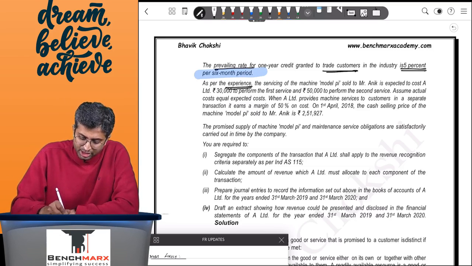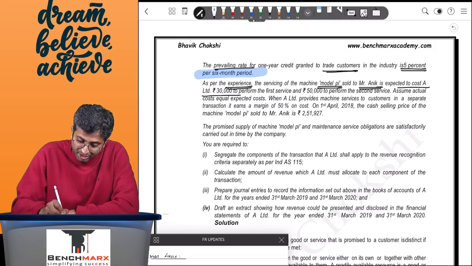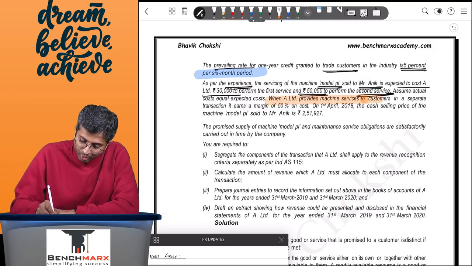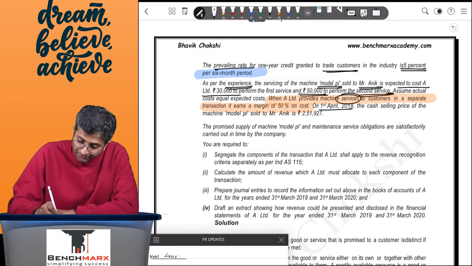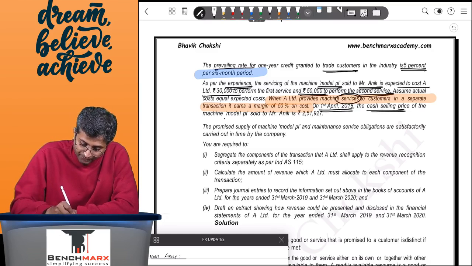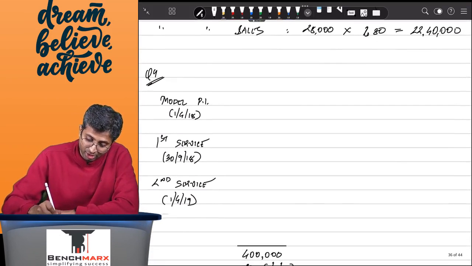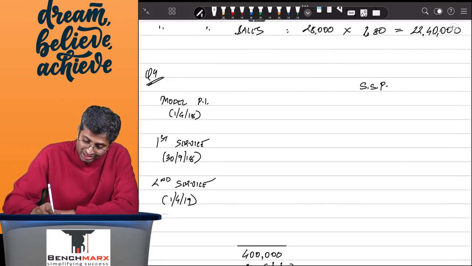As per the experience, the servicing of the machine model PI sold to Mr. Anik is expected to cost 30,000 to perform the first service. This is a cost. And 50,000 to perform the second service. Again, this is a cost. Assume actual cost equal expected cost. When A provides machine services to the customer in a separate transaction, it earns a margin of 50% on cost. This is for services. And on 1st April 18, the cash selling price of the model PI sold to Mr. Anik is 251,927. So this is what is giving you certain data about SSP or the standalone selling price.